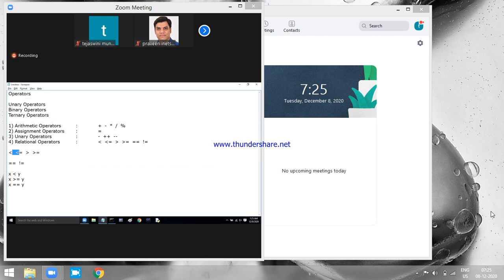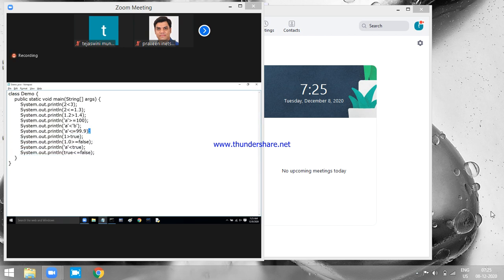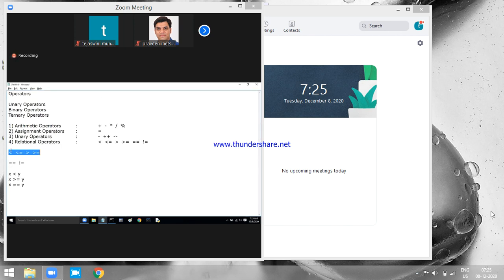The relational operators less than, less than or equal to, greater than, greater than or equal to, these four operators can be applied to any combination of numeric types. Both are numeric in the valid cases. Here, one numeric, one boolean, or both boolean, is invalid. So what is the rule? These four relational operators can be applied to any combination of numeric data types only.